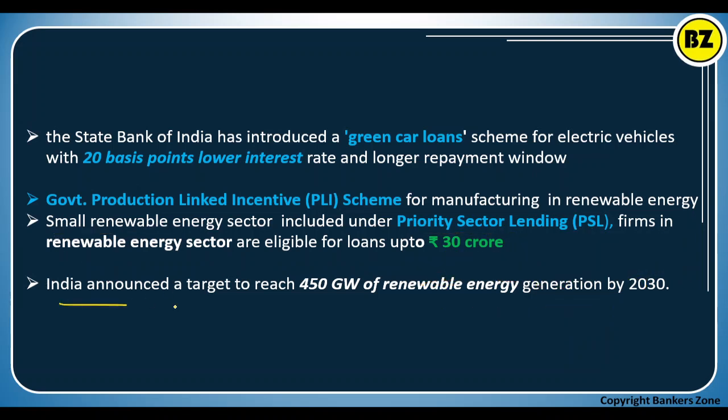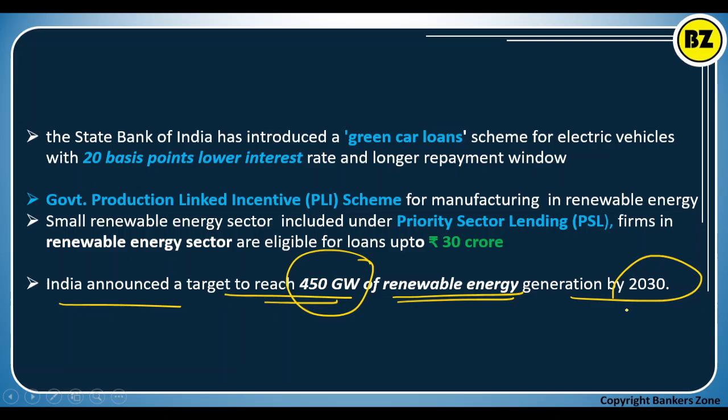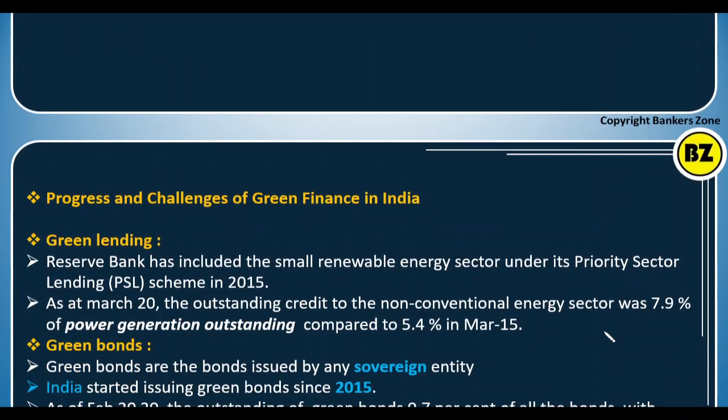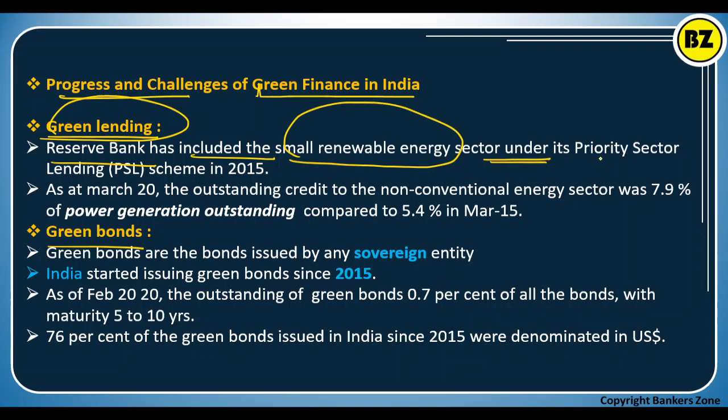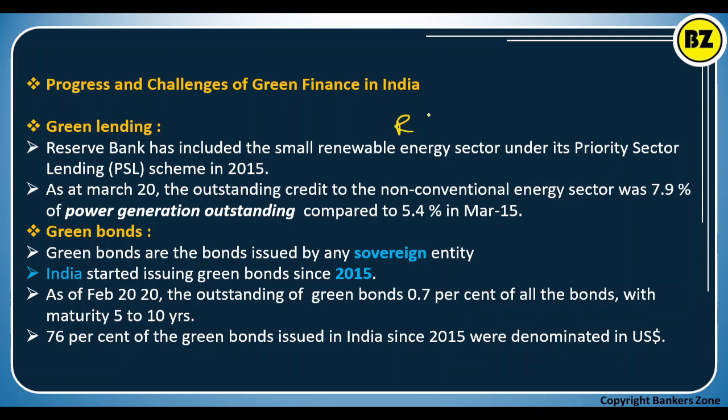Now India announced a target to reach 450 gigawatt of renewable energy generation by 2030. So this is the target by 2030. Now, what is the progress and what are the challenges of green finance in India? What is the green lending and the green bonds we have in India? See, green lending means the RBI included the small renewable energy sector under this category by way of the Priority Sector Lending inclusion scheme 2015. So, what we have just discussed is that small renewable energy is included in the priority sector by RBI under the Priority Sector Lending Scheme 2015.